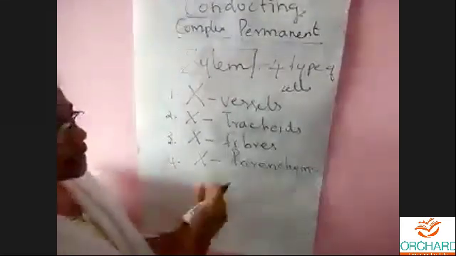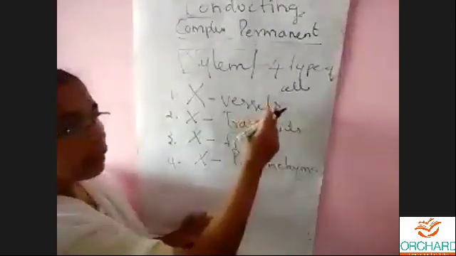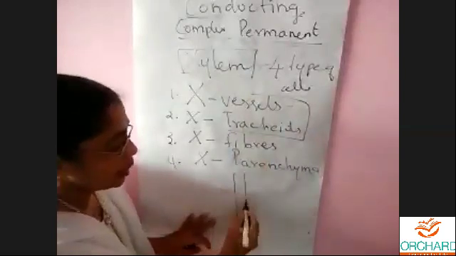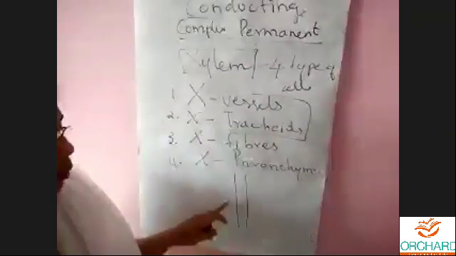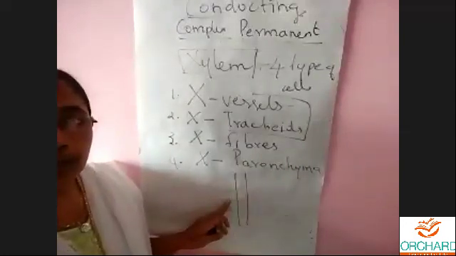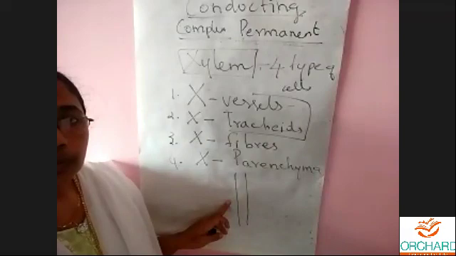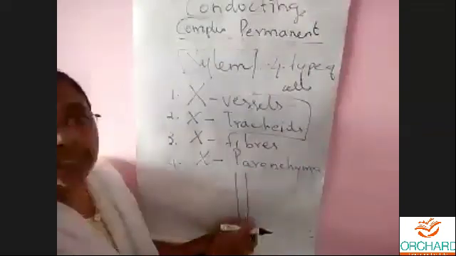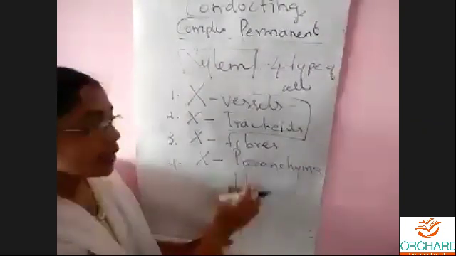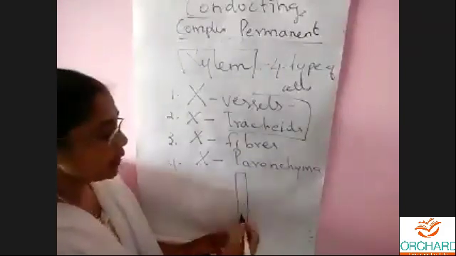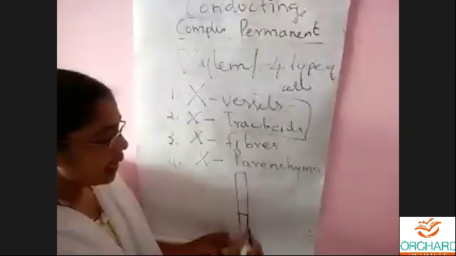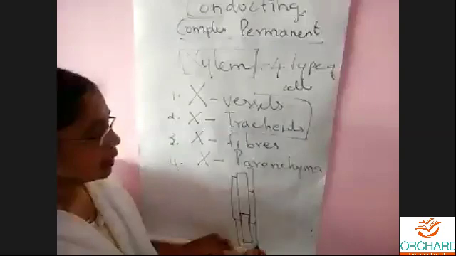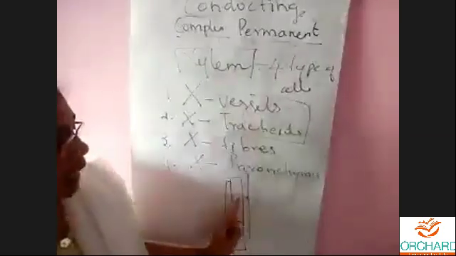Out of this, xylem vessels and tracheids are longitudinal cells. Can you see this part of the board? See, xylem vessels and xylem tracheids are longitudinal cells in the shape of a cylinder. This is one cell, this is another cell, like this they will be going. This is xylem vessel and xylem tracheids.